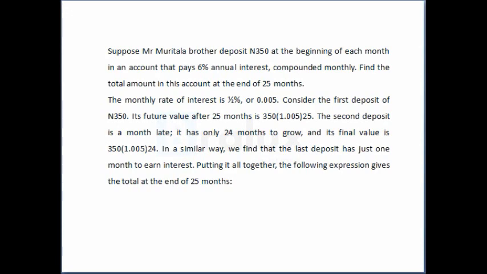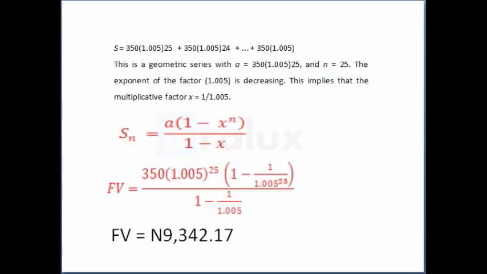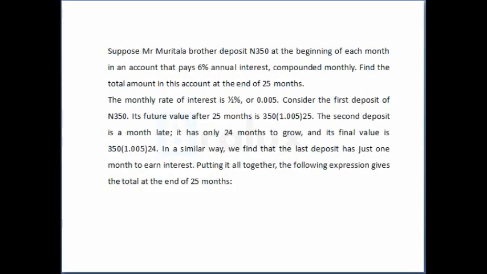Then the second deposit, which is a month later, has 24 months remaining, since 25 minus 1 gives 24 months. Its own future value will be 350 times bracket 1.005 raised to power 24. In a similar way, we find that the last deposit has just 1 month to earn interest. Putting it all together, the following expression gives the total at the end of the 25 months. You have this. So this is the final answer. Future value is 9,342 naira 17 kobo.